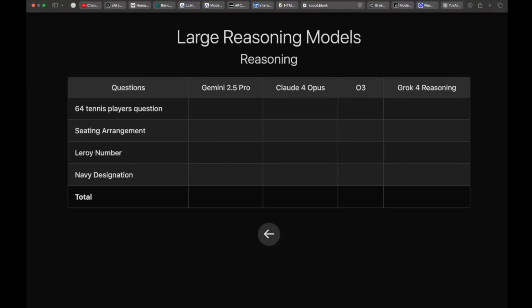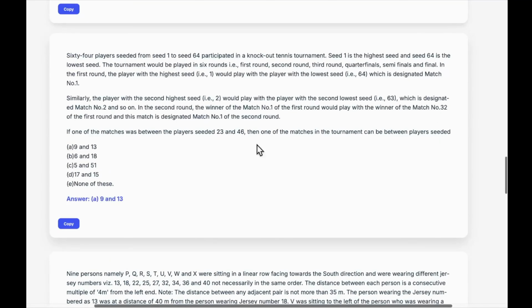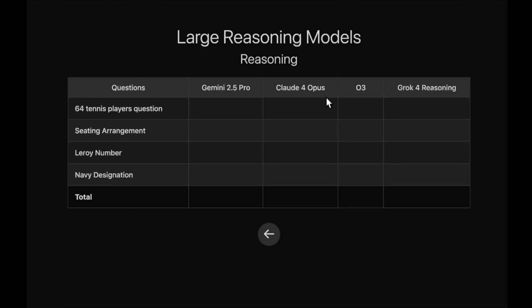Talking about the 64 tennis player question, this is the one you can see, and the answer is also mentioned. So how do these models perform? Gemini 2.5 Pro, the latest general availability version, scores a 10 out of 10. That is nice to see. Claude 4 Opus scores an 8 out of 10. OpenAI O3 scores a 10 out of 10. Grok 4 reasoning, how much does that score? It scores a 10 out of 10. Now you can see Grok 4 reasoning from the beginning is saying that I am in the game and I am not the one to be considered weak. We can see Claude 4 Opus actually falls behind in this particular question.